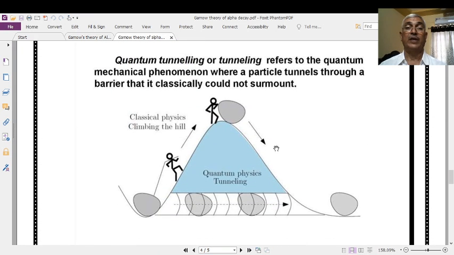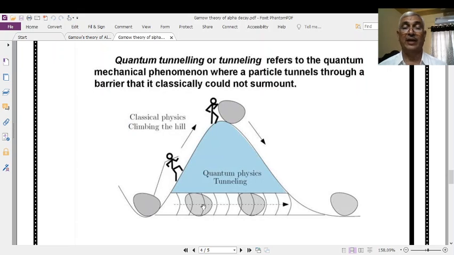Quantum tunneling refers to the quantum mechanical phenomenon where a particle tunnels through a barrier that it classically could not surmount. Classical physics says that its energy must be equal to or more than the energy of the barrier.